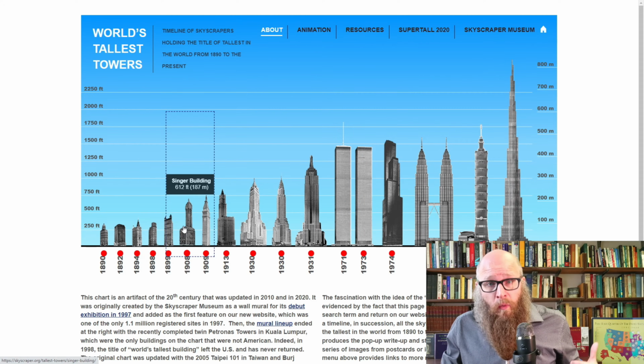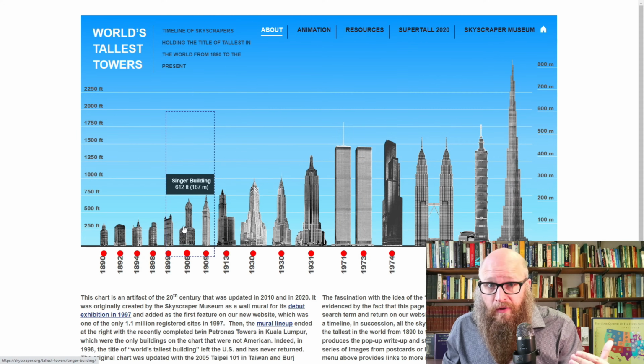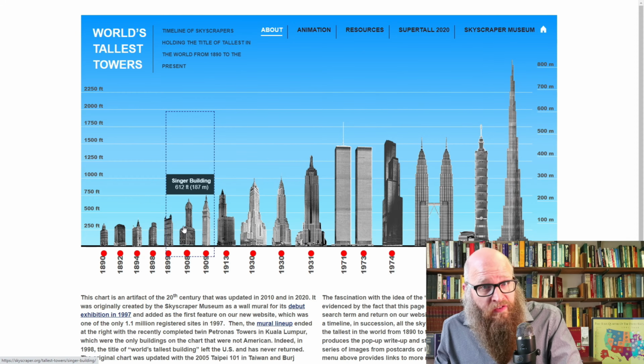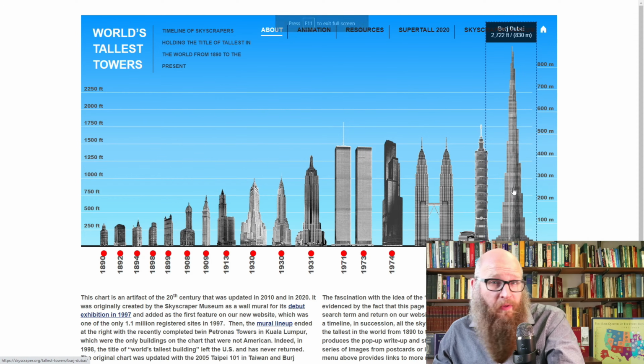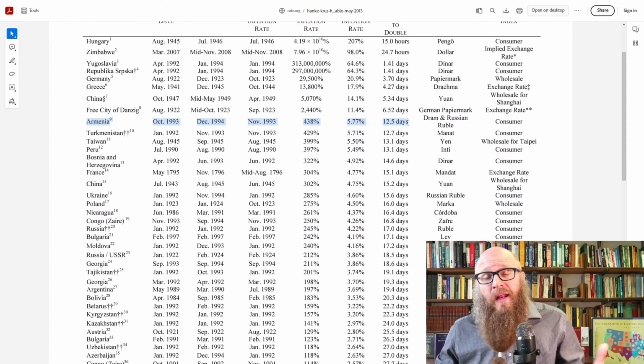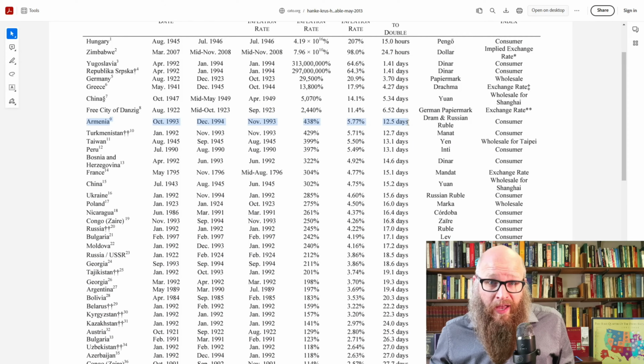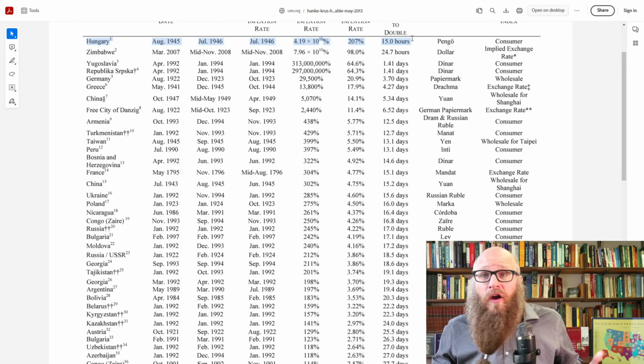If a 10% inflation rate is the equivalent of making a dunk in a hoop, then the hyperinflation episode in Taiwan is the equivalent of jumping to the Singer Building, which was the tallest building in the world in 1908. What's the equivalent of jumping on top of the Burj Khalifa in Dubai? That Armenian episode of doubling prices every 12 days. How high would you have to jump to see what Hungary experienced in 1945? That would be the Himalayas at over 25,000 feet. Michael Jordan ain't making it up there in one bound.